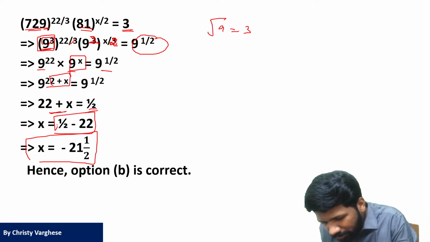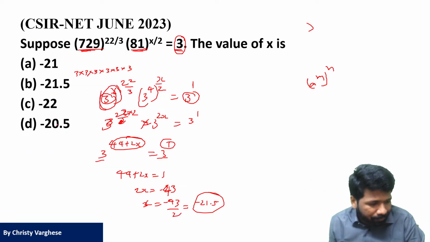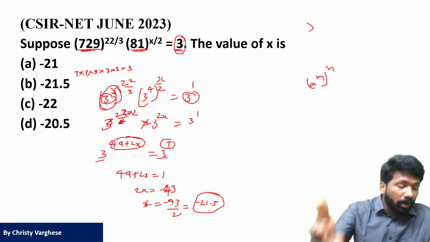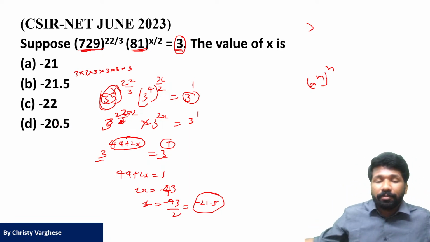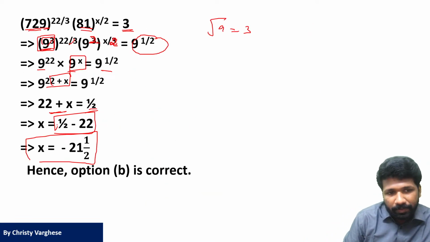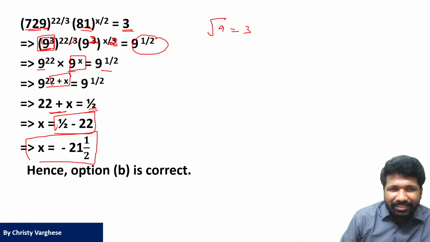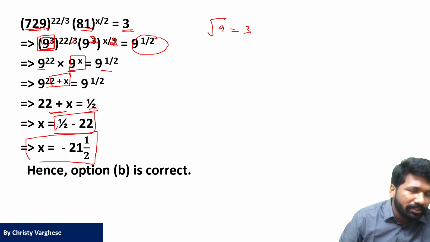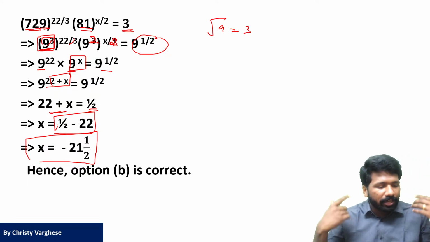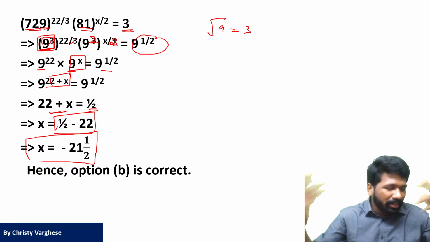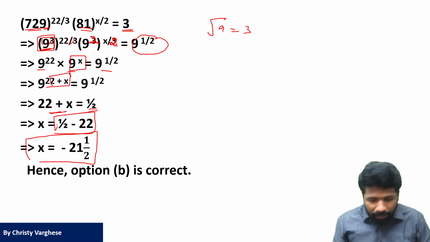Hope all of you understood this latest NET exam problem. Please respond. Is this clear, all of you? Whether you want to make it in terms of 3 or in terms of 9, that is totally your perspective. But these steps, let me tell you frankly, I am writing just to make you understand. This many steps are not needed. You just have to imagine how many 9s, how many 3's. Likewise, you can imagine it.